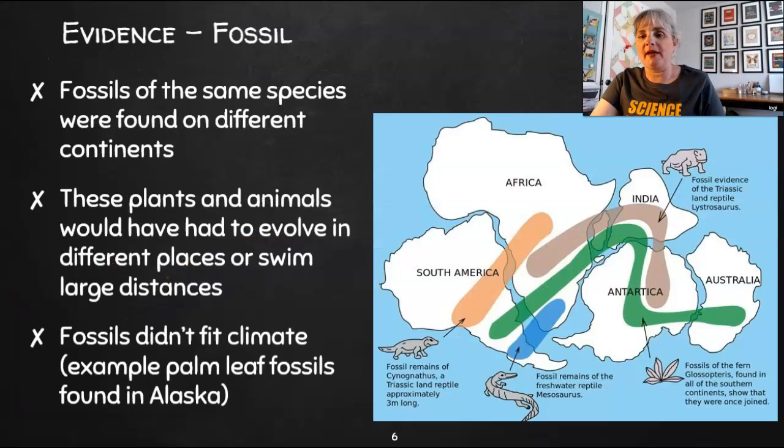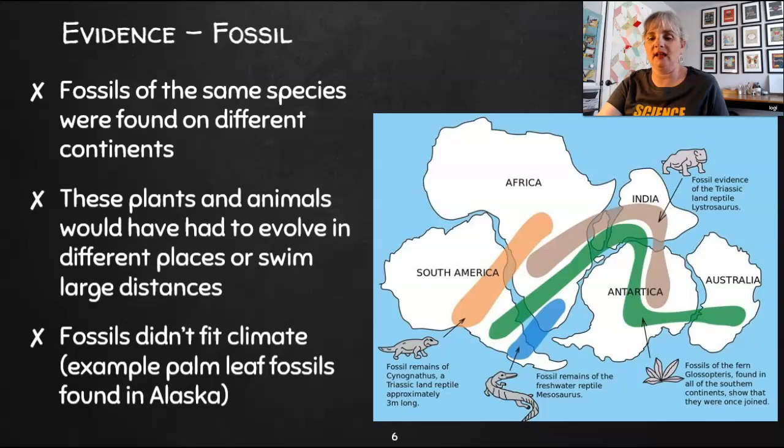So let's talk about evidence that Wegener had. One of the first pieces of evidence that he saw was that there were fossils of the same animal in different continents that were separated by huge bodies of water that really couldn't explain how the animals would have gotten there.